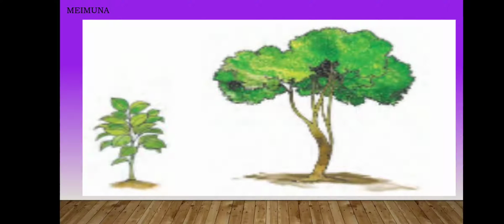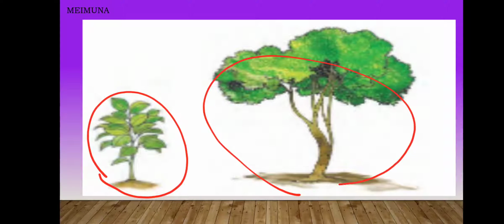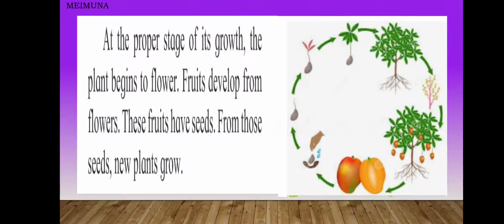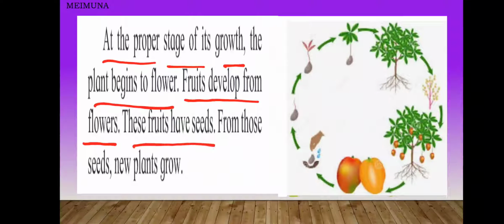Now look at this picture. It is not fully developed, and this is a properly developed tree. Now how are the stages? How to find out the stages? So at the proper stage of its growth, the plant begins to flower. How does the plant begin to flower? Let us see. Now fruits develop from flowers. Here, flowers. These fruits have seeds, and from these seeds new plants grow.